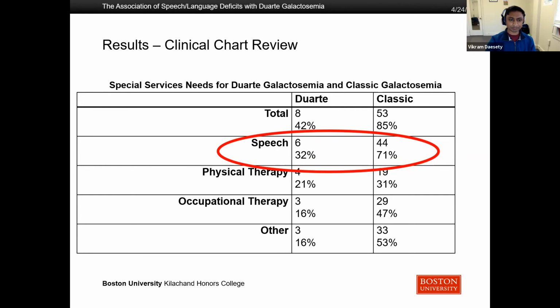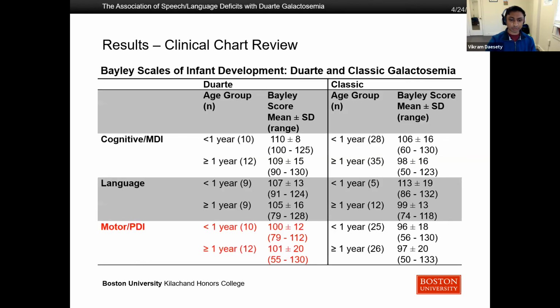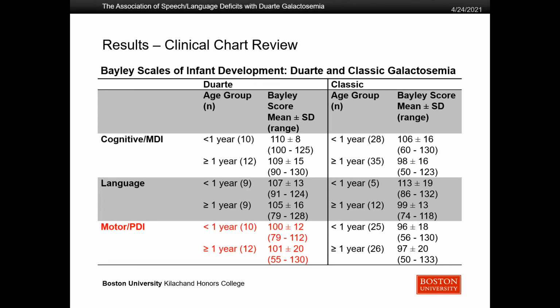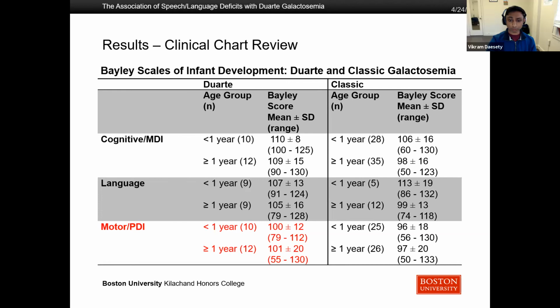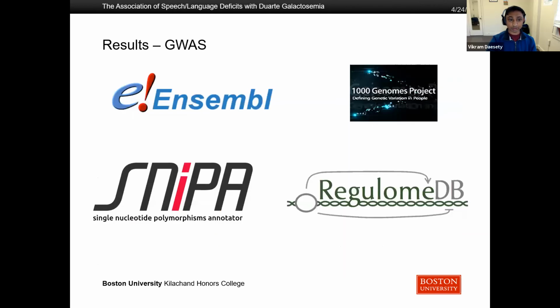So it's clear that there are elevated participation rates in these special services among Duarte galactosemia and classic galactosemia. Moving on to the Bayley scores, we saw relative weaknesses in the motor category compared to the cognitive and language. And this was true for both Duarte and classic. But what was important was that the differences between the groups seemed to get better with age. Before 1 year, the motor score was significantly weaker than the other two categories. But as the children aged, the motor score improved so that it really was not a relative weakness anymore. And this was again true for the Duarte and classic groups.